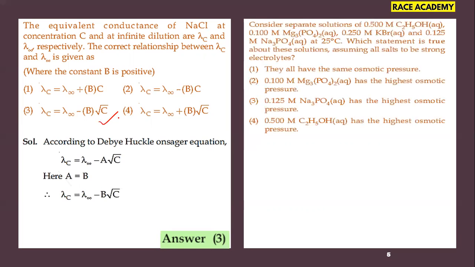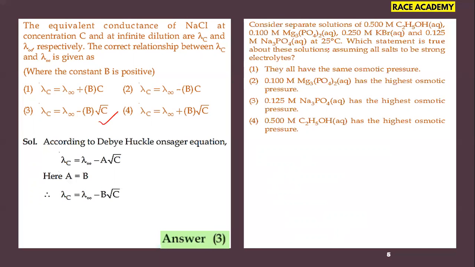Next, moving on to the next question. Consider separate solutions of 0.5 molarity of ethyl alcohol, 0.1 molarity of magnesium phosphate, 0.25 molarity of potassium bromide, and 0.125 molarity of sodium phosphate at 25 degrees Celsius.